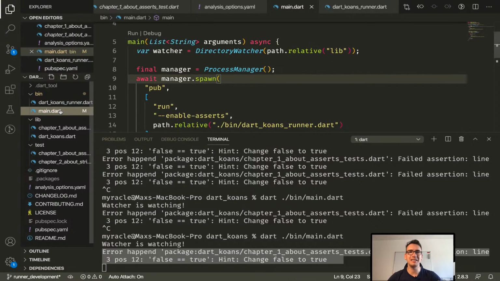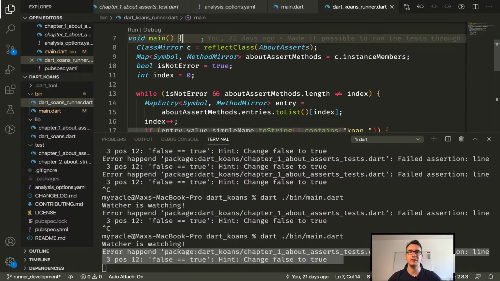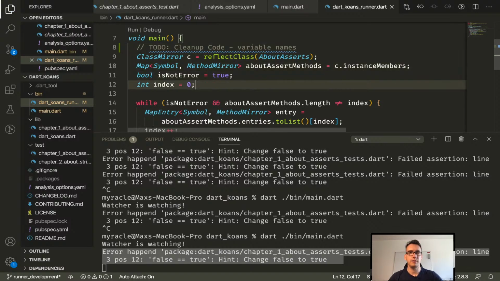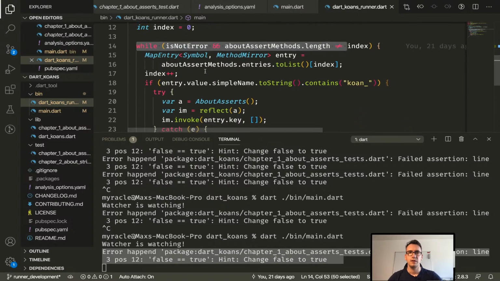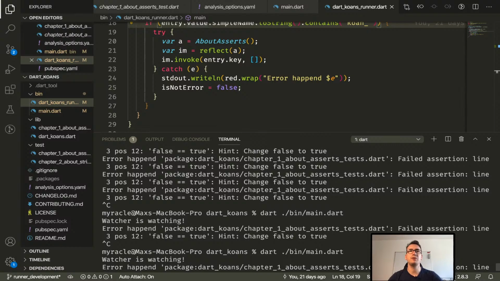So what I will do is I start with writing some to-dos for us. So the first thing is cleaning up the code. To-do, clean up code, like variable names. Then we have this part. I think this while is perfect. And another question is we maybe should have something like